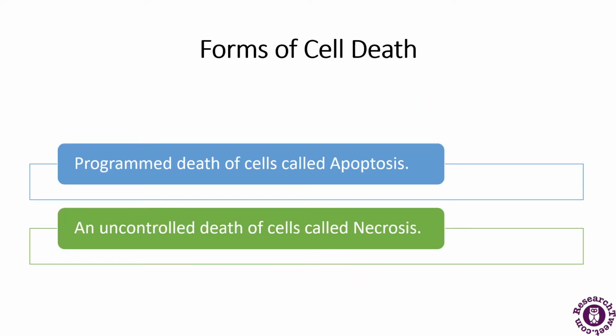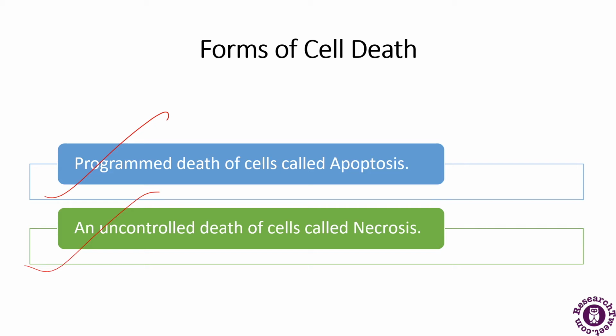Now, there are two forms of cell death. The first is the programmed cell death, which is called apoptosis, and the second is an uncontrolled death of the cell, which is called necrosis. So what is necrosis? It is the uncontrolled death of the cells. Both apoptosis and necrosis occur under different circumstances and they involve different steps as well.